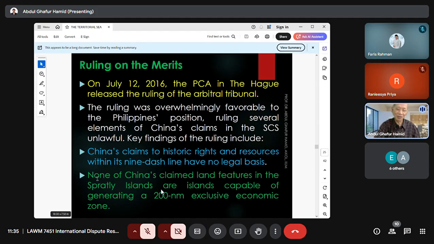And in the Second World War, all these islands in the South China Sea were occupied by Japan, including even Malaysia, right? So that is why historic rights, first, must be continuous.